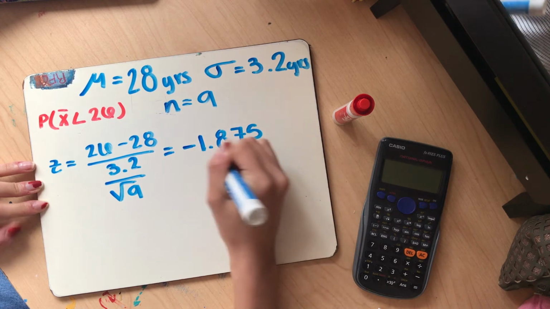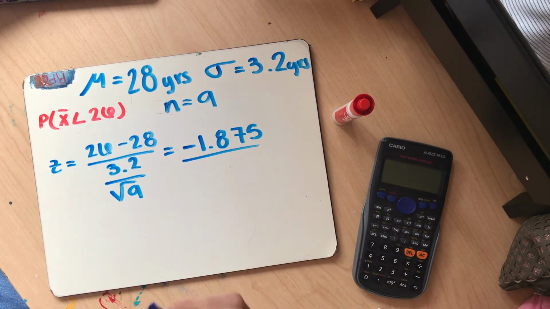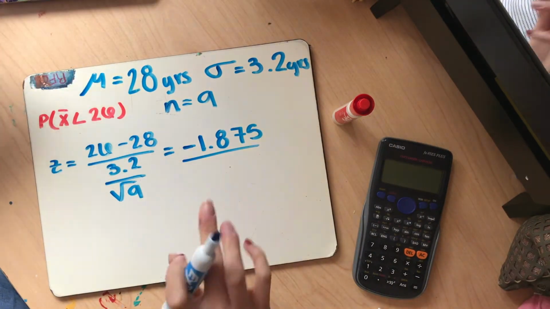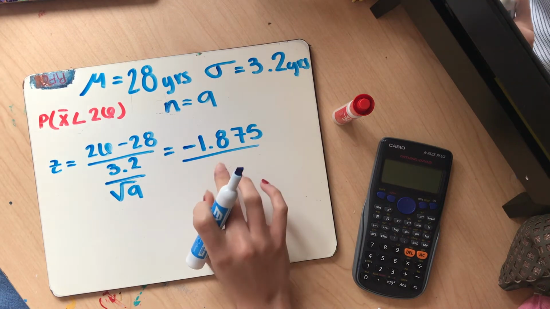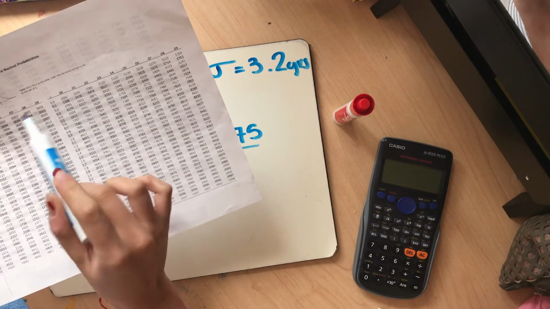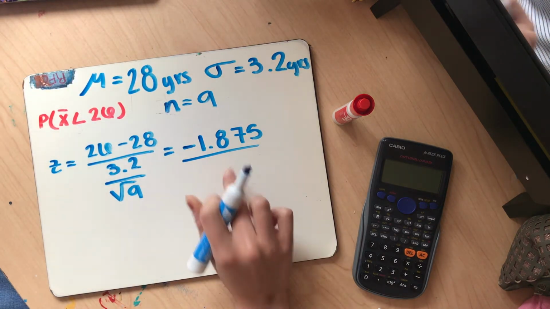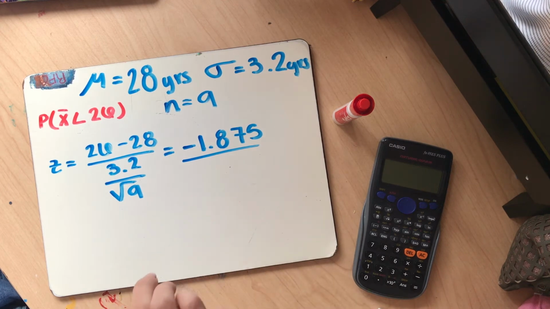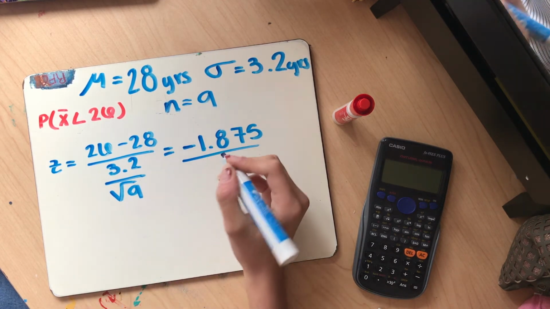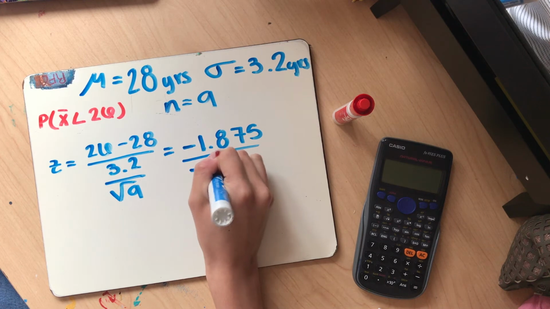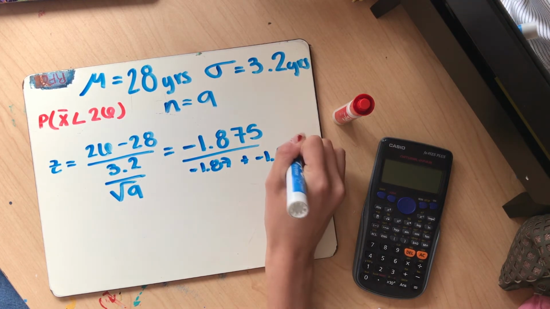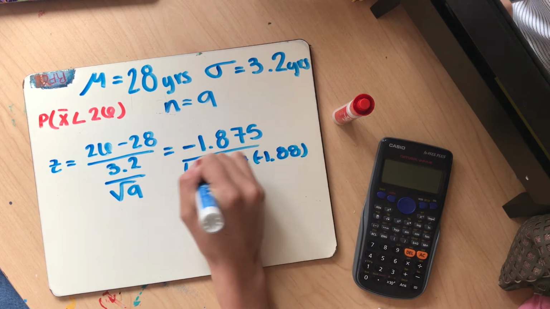Then with this number, we have to go into this chart here. Since we know this chart only contains 2 decimals, negative 1.875 is the average of negative 1.87 and negative 1.88 over 2.